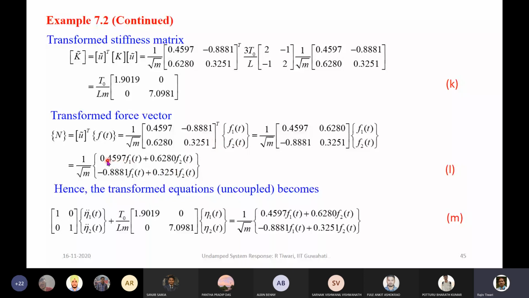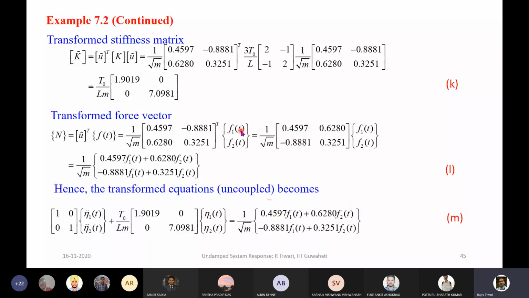So you can see that the transformed force contains F1, F2 in the first row, and similarly in the second row also, and the participation of F1 and F2 will depend upon this mass normalized modal matrix. So now we have transformed the whole equation of motion. This is the mass matrix, this is the inertia, this is the stiffness matrix which we transformed here, and this is the force vector.